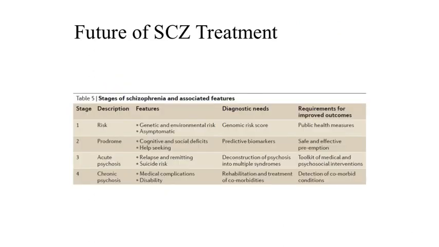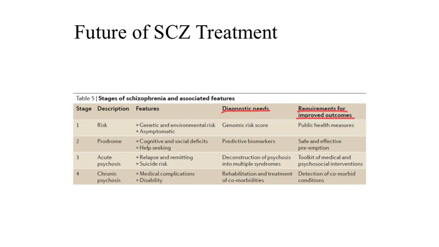I didn't want to end on a negative note. So, what I wanted to show here is some information about the future of schizophrenia diagnosis and treatment. If you divide the stages of schizophrenia into stages: initial risk, prodromal phase, acute psychosis, and chronic psychosis, there are several diagnostic needs and requirements for improved outcomes that are starting to be implemented already and at least have been identified, which should over time eventually lead to better ability to diagnose and treat the disease.